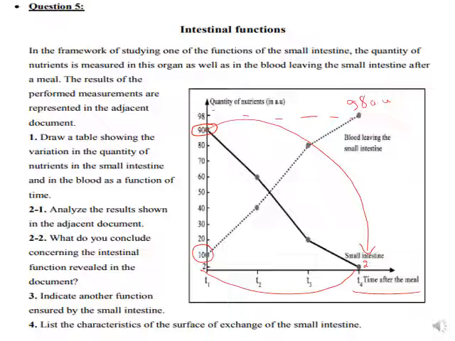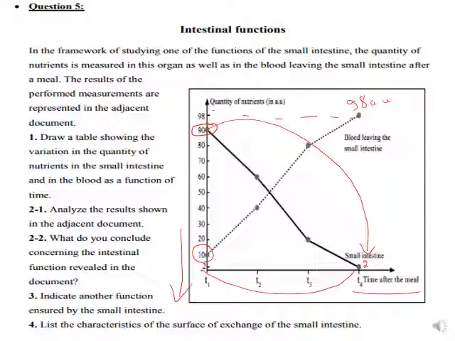Part 3 indicates another function ensured by the small intestine. We have the small intestine, as you know, it has chemical digestion by the help of the juices, trypsin, and others. We have mechanical digestion like the peristaltic movement, for the passage or the movement of the food. This said, list the characteristics of the surface of exchange of the small intestine, according to your acquired knowledge.